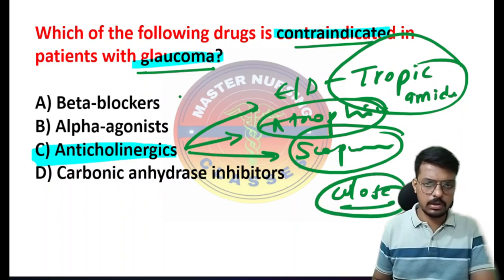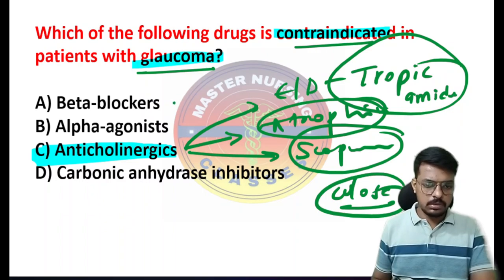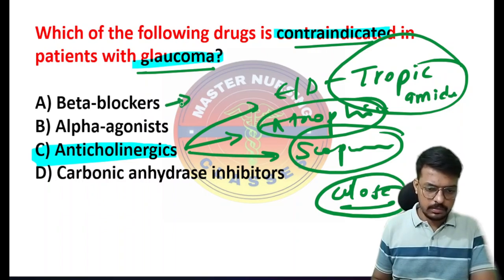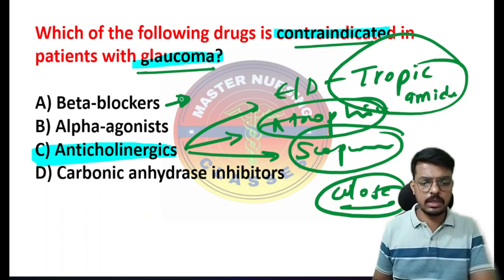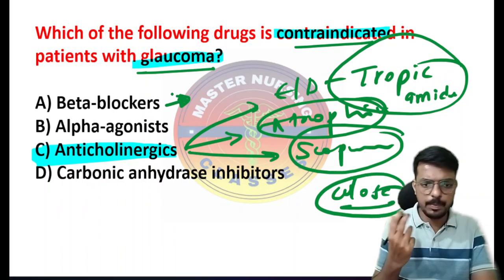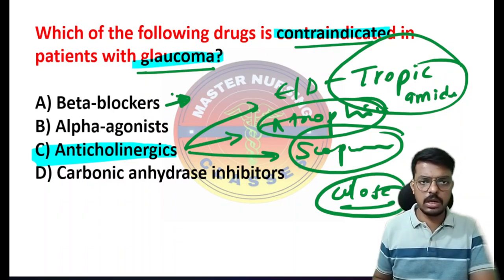Then comes the beta blockers. We give beta blockers here. Why? Because beta blockers keep the angle open. They constrict the pupils and keep the angle open only.